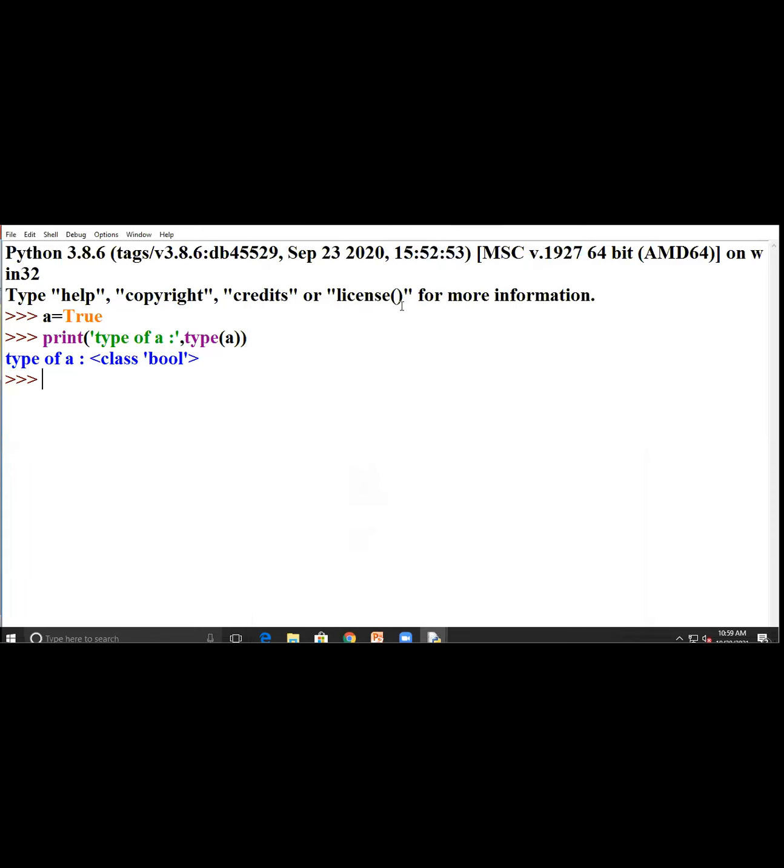So the remaining students, you have to do the programming using the set operation. You have to display one or more values.